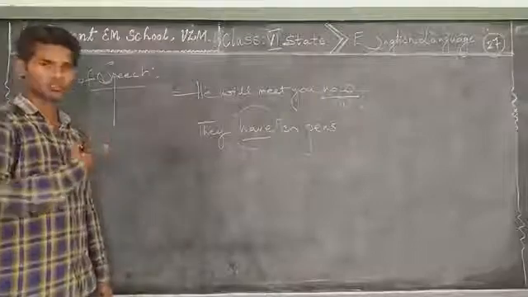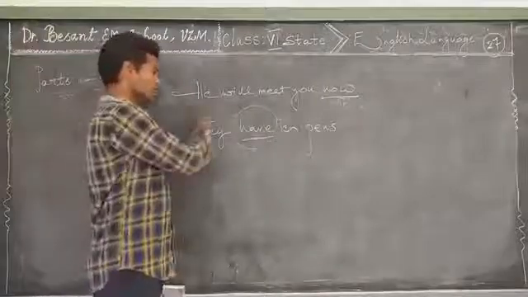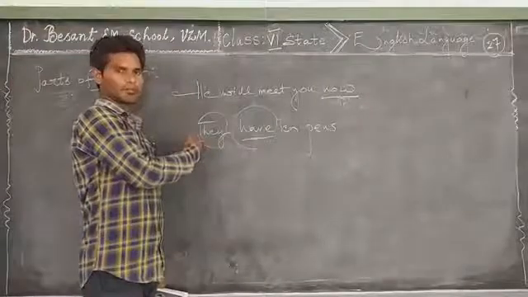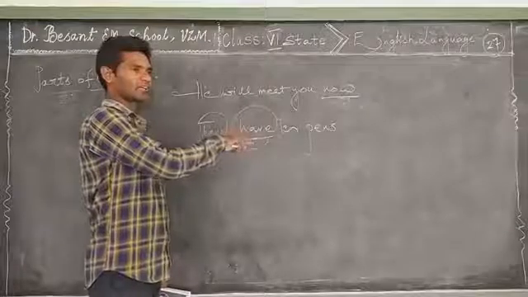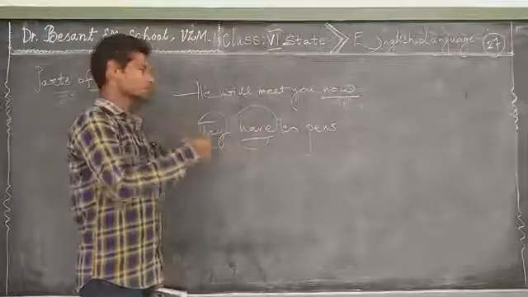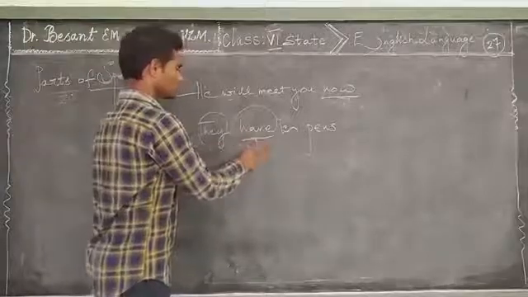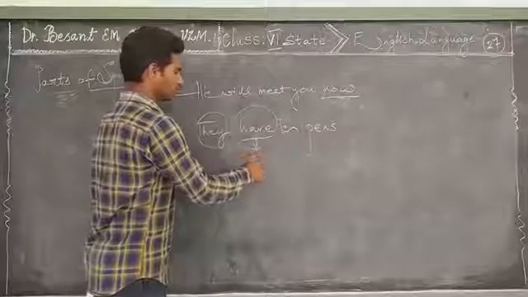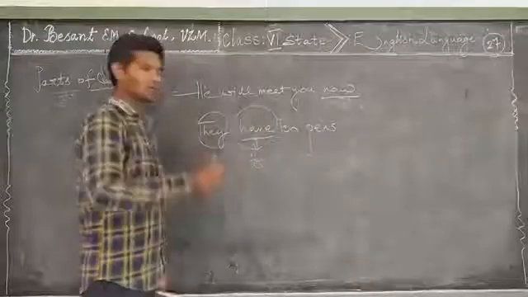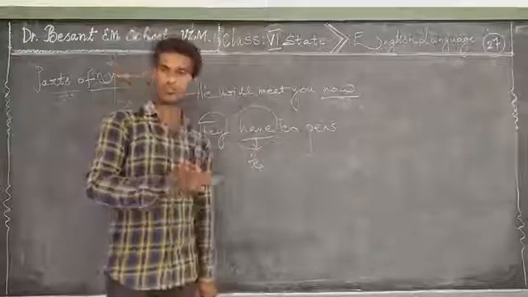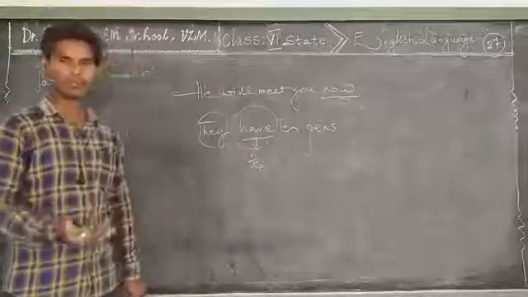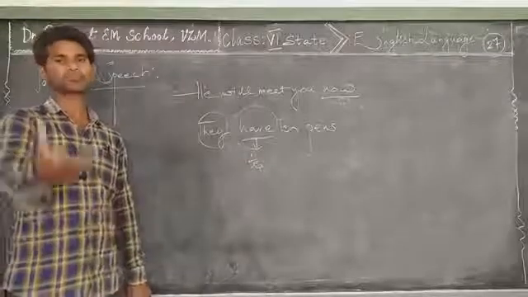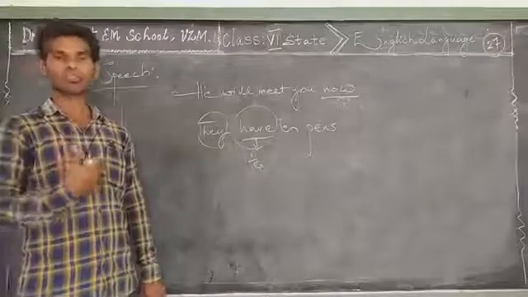There is no action here, but it refers to some possession. So this is a verb. It's not an action verb, it's a helping verb that refers to something they own, something they possess.